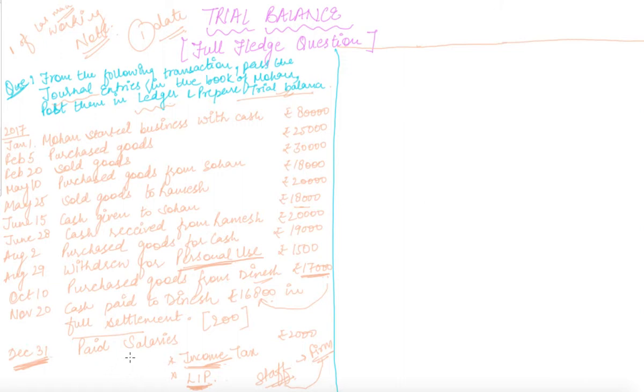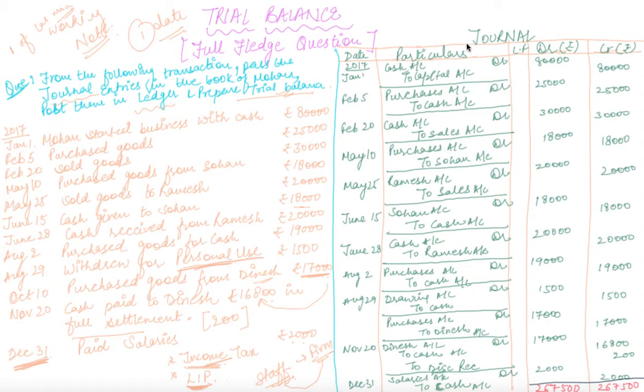Okay. The next entry is paid salaries rupees 2,000. So this is all about the question I have discussed here. Hope you have written down your question or learned the question. Now I am passing the necessary journal entries myself, and you can check your entries as well. Please prepare your entries as well.